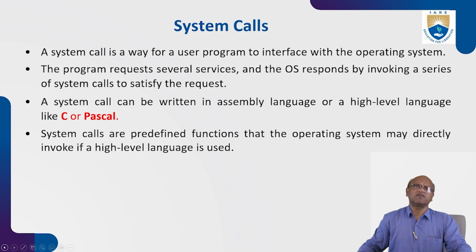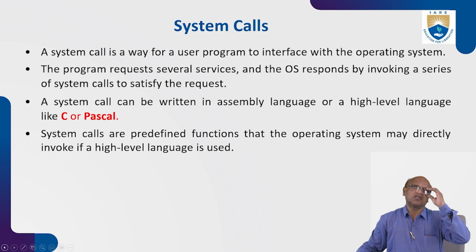The system call is a way for a user program to interface with the operating system. The program requests several services, and the OS responds by invoking a series of system calls to satisfy the request. The system call can be written in assembly language or a high-level language like C or Pascal. System calls are predefined functions that our operating system may directly invoke if a high-level language is used.